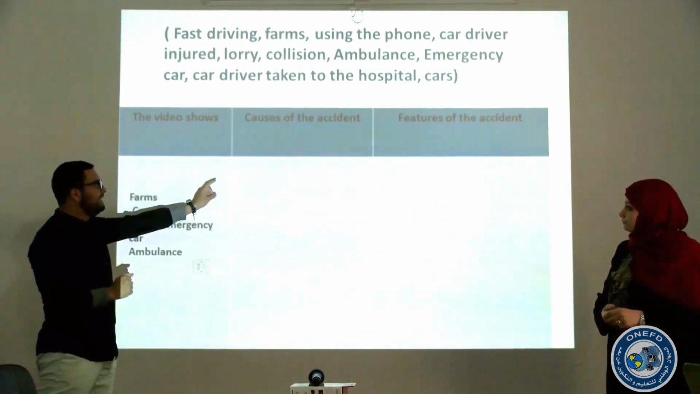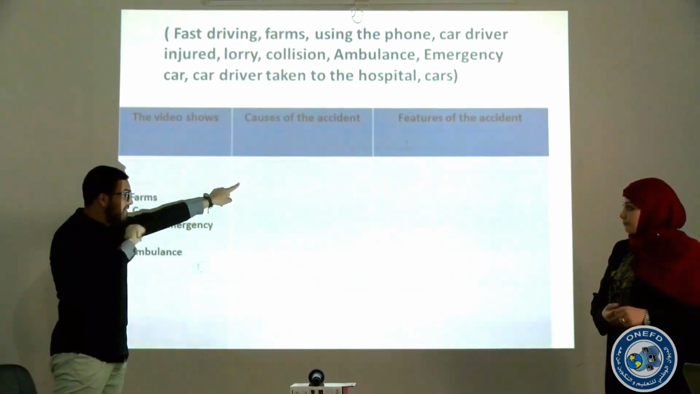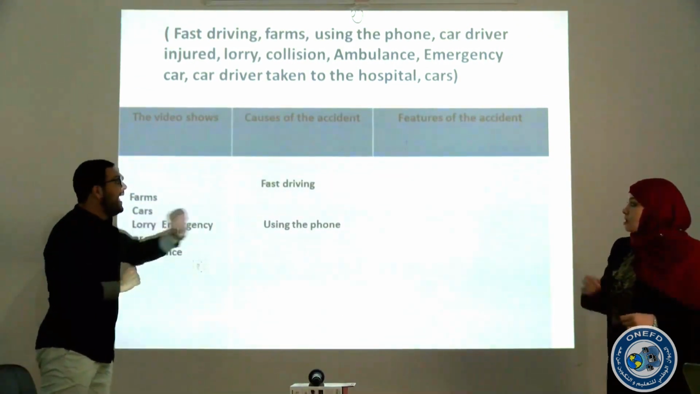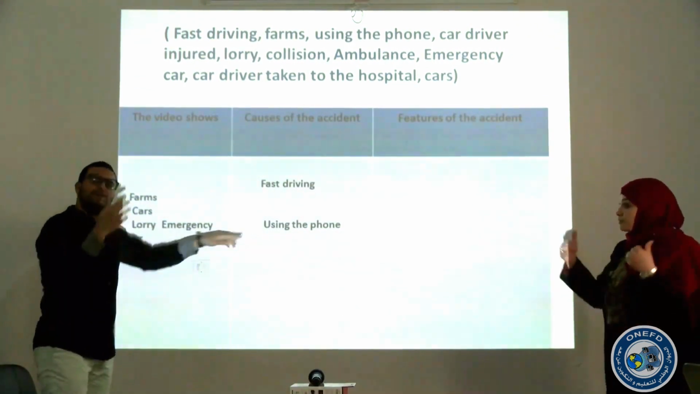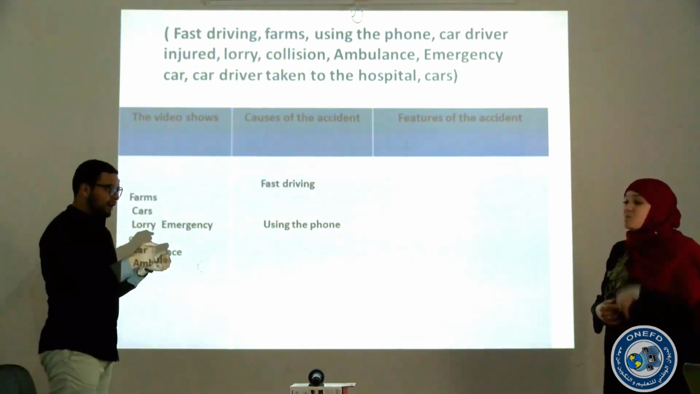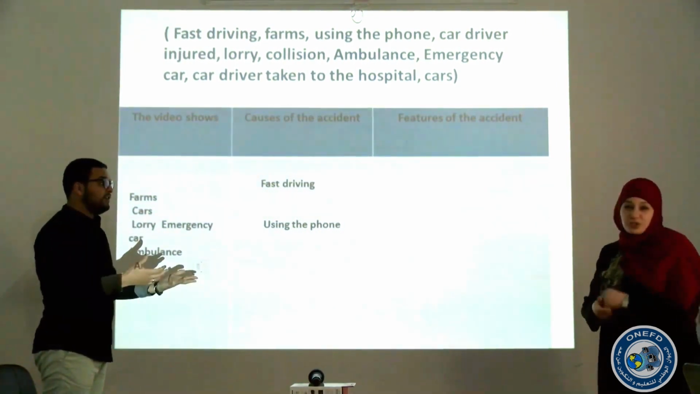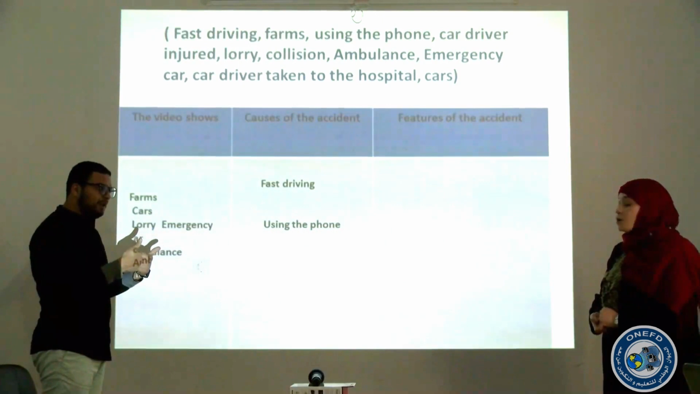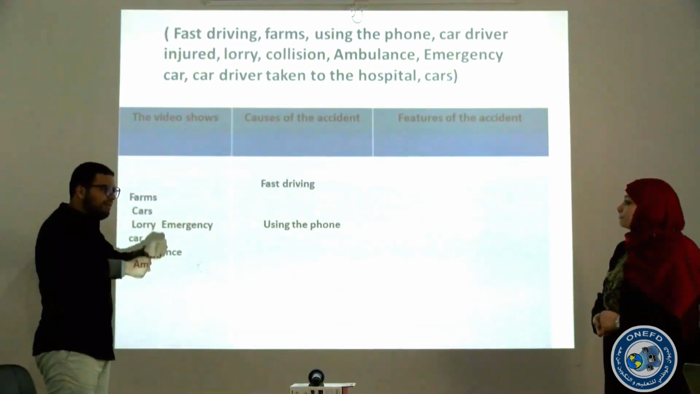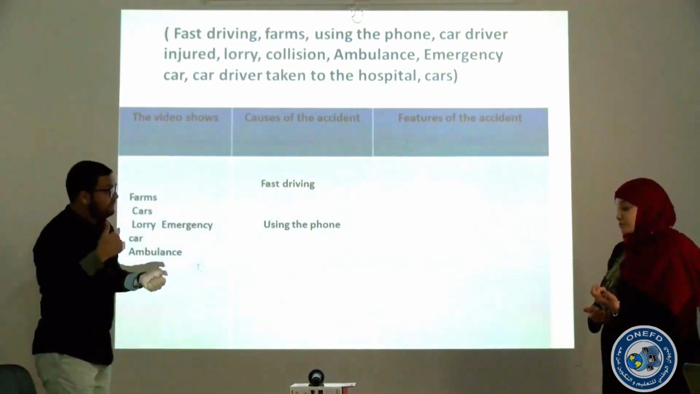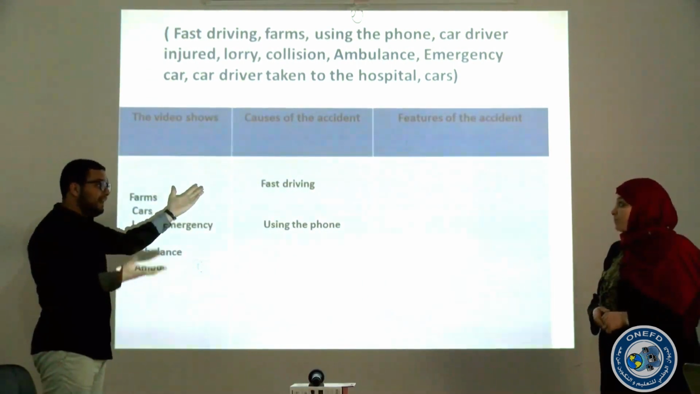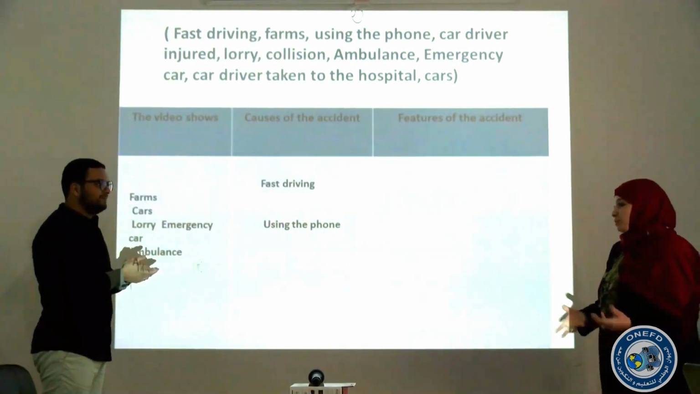So, causes of the accident, it means how or why it happened. Because of the fast driving. Very good. And using the phone. Great. So the man, driver, he was in his car and talking on the phone, which is wrong. Is it doable? No. Great. So he was driving very fast and talking on the phone. That's why the accident happened and was really terrible.